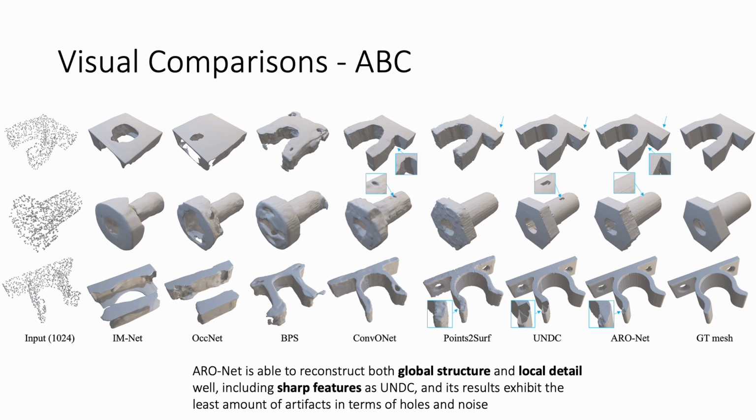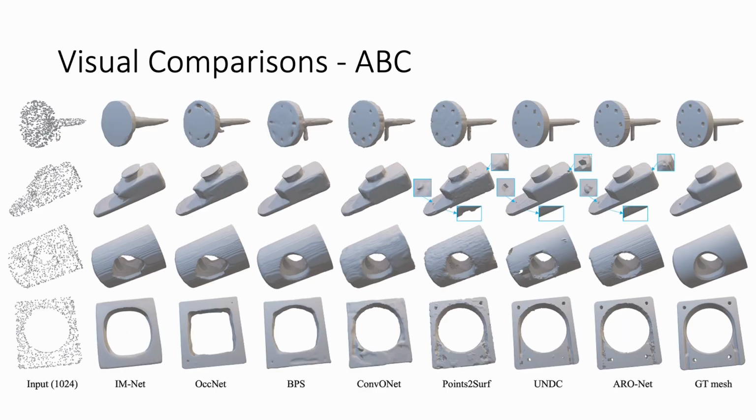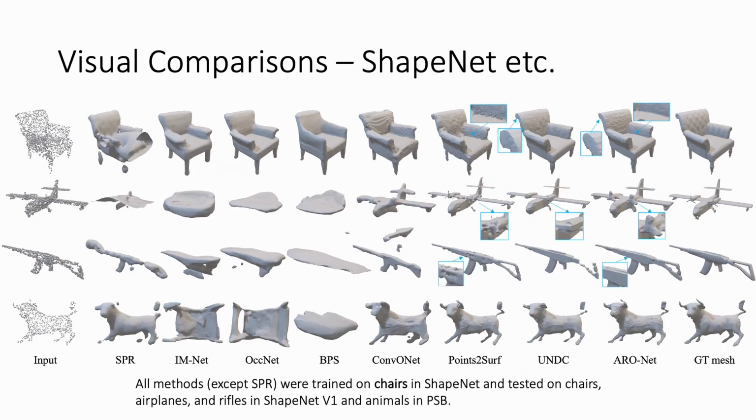Let's move on to the experiment section. ARO-Net is able to reconstruct both global structure and local detail well, including sharp features as UNDC. And its results exhibit the least amount of artifacts in terms of holes and noise. This figure shows more results on the ABC dataset. Compared to existing methods, ARO-Net produces the most complete, artifact-free results with faithful reconstruction of fine details. In the airplane results in the second row, it is worth observing that ARO-Net managed to reconstruct the left side turbine from extremely sparse points, while other methods all completely missed it.